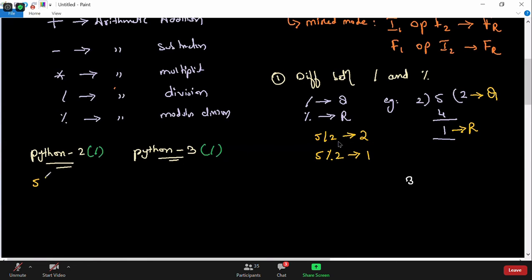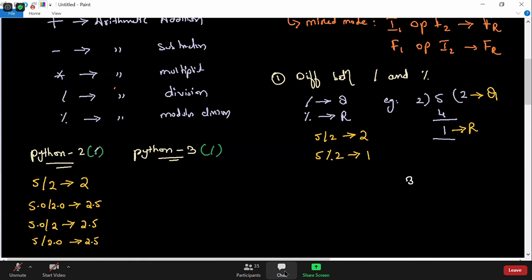We all know that if I ask 5 by 2 in Python 2, what answer will you expect? 2. We already saw that. It gives you 2 as the answer. When I ask 5.0 divided by 2.0, the result will be 2.5. When I ask 5.0 divided by 2, the result will again be 2.5. And when I ask 5 divided by 2.0, the result will again be 2.5. Is that clear with the Python 2 division operator now?